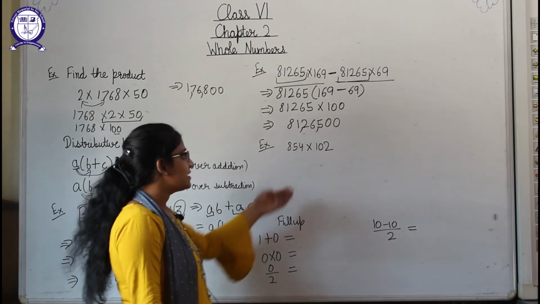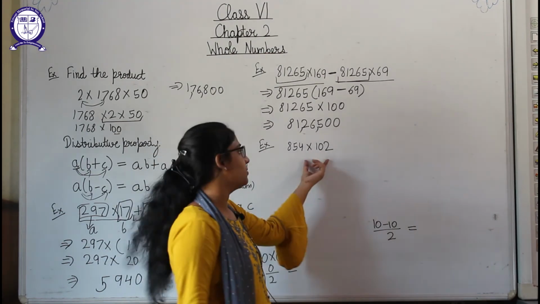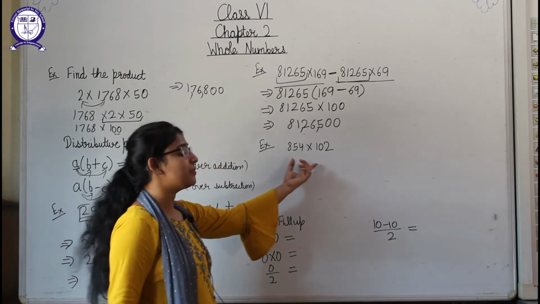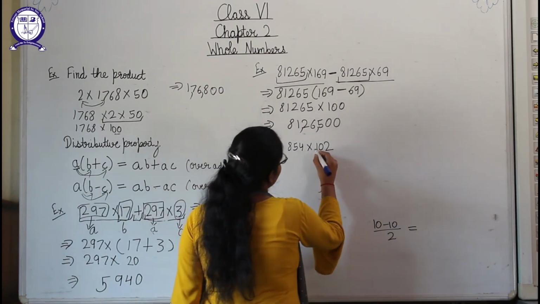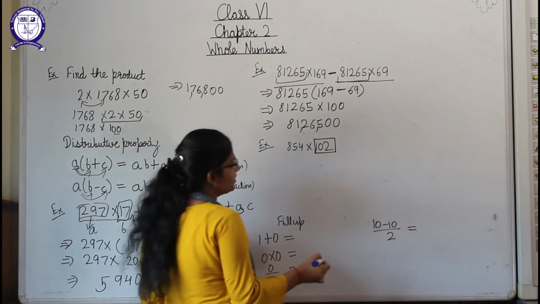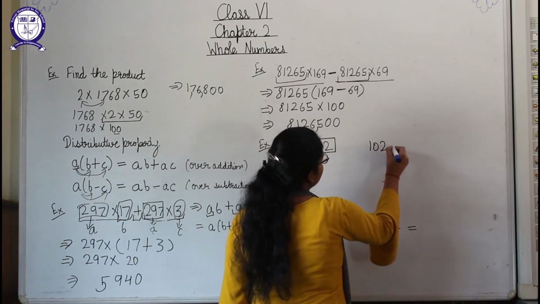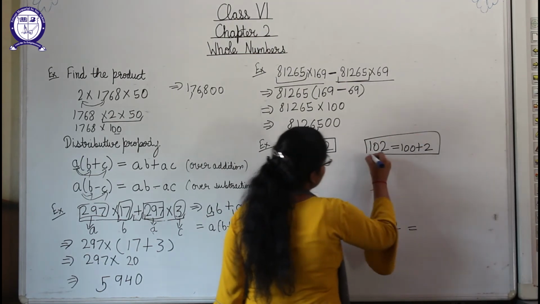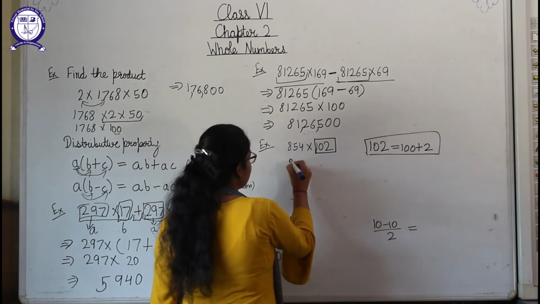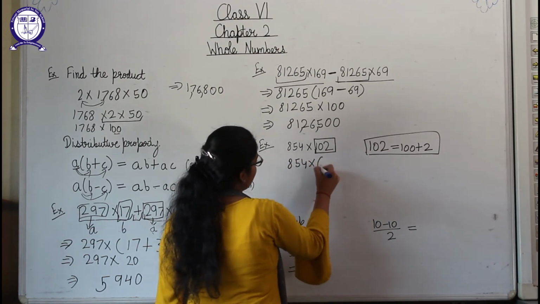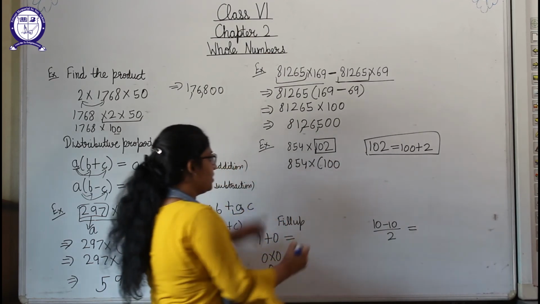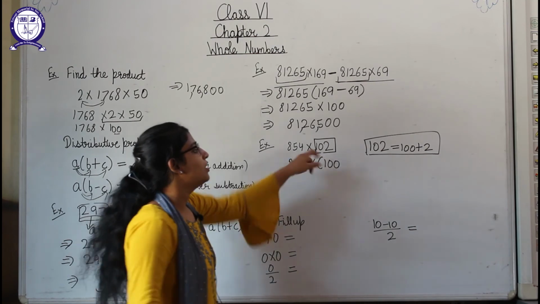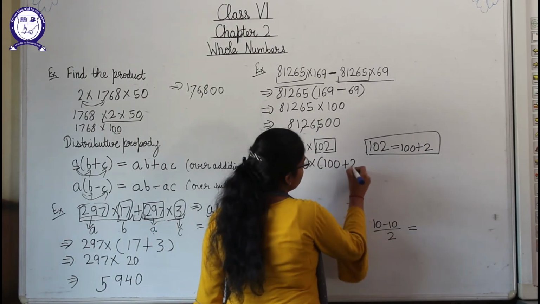Okay. Now next is this one. We have to multiply these two numbers. So students, if we multiply these two, then it will be a very big multiplication. So to simplify it, what will we do? We will write 102 as 100 plus 2. So 854 into 102 is given to us, and 854 into 102 can be written as 854 into 100 plus 2.